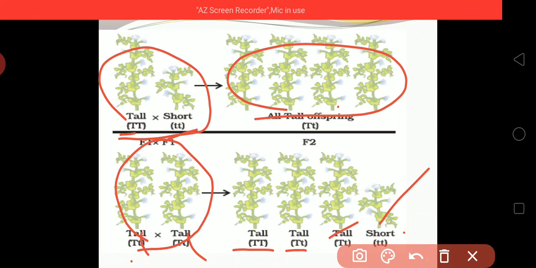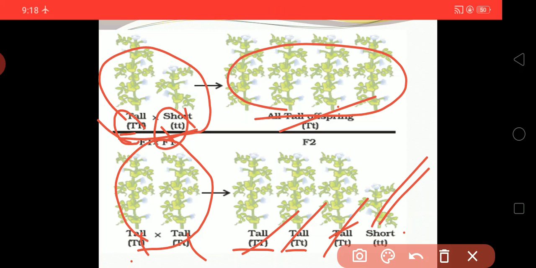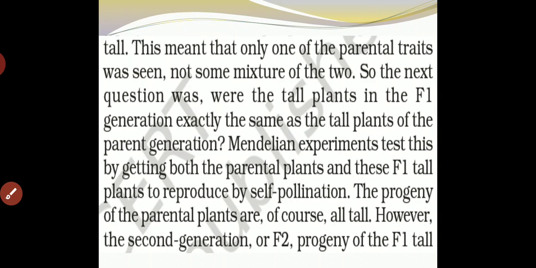If the tall and short plants are crossed, one allele comes from each of them, so the possibility will be capital T and small t.